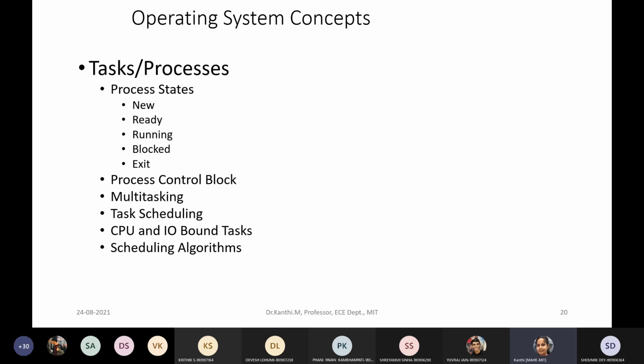Later, you will understand when we start writing programs, a minimum of 2 tasks need to be there. There's no point in writing only simple code, for which I don't need any operating system. So you write code with at least 2 tasks. It switches between the 2 tasks. Who makes the switching between the tasks?